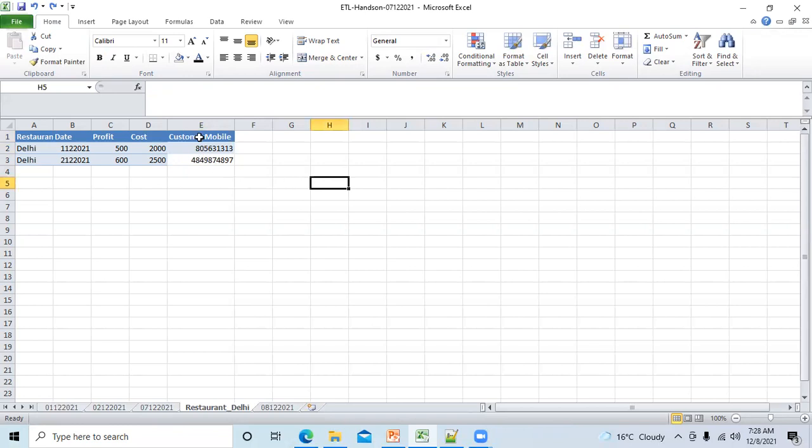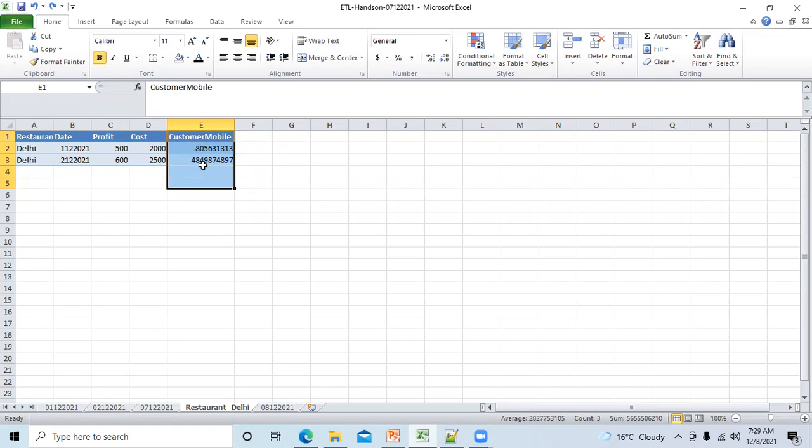It's a defect because it has been agreed that this is confidential or restricted data. This should not be sent in the source file, but the source team has sent this data. So it is a defect, and you will raise a defect. But ideally, what should happen? The job must fail if this kind of data is coming, because you cannot check this manually on a daily basis. Everything should be automated. The developers have to implement this in the code: if such kind of data is coming, fail the job.